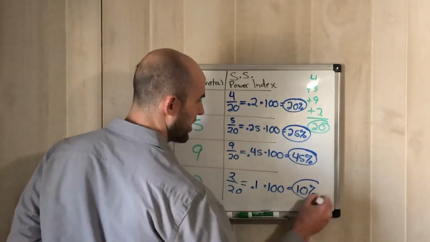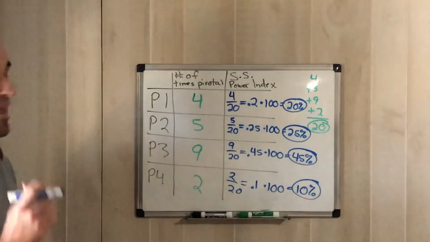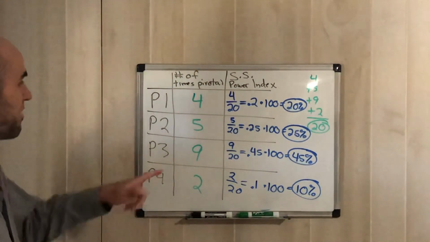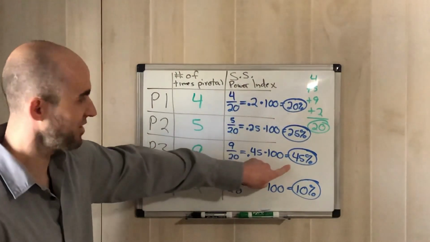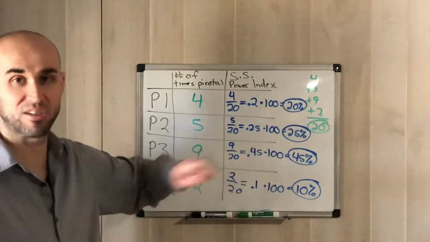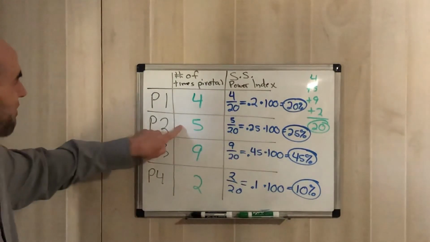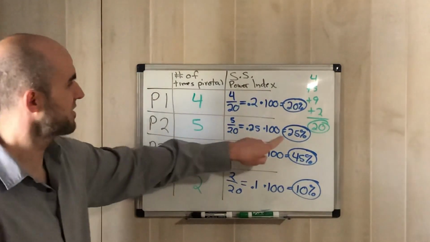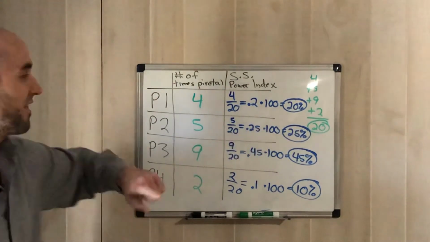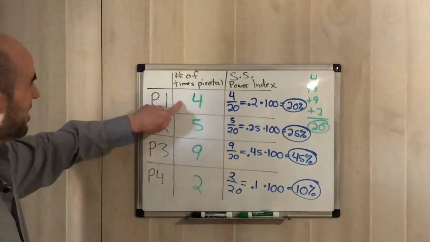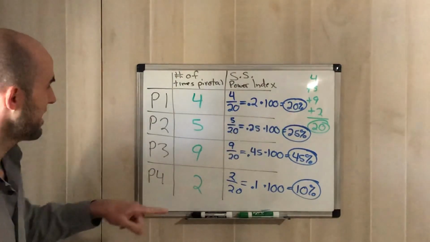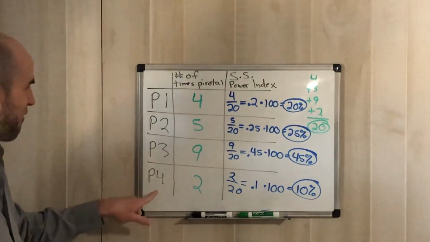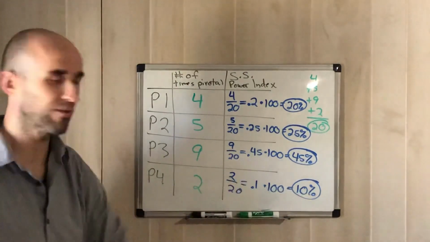And so when we look at the percentages, it all makes sense, because the most valuable player was player 3 with 9. He had the highest percent. He was pivotal 45% of the time. The next highest was 5, valuable 25% of the time. Then was 4, player 1. He was pivotal 20% of the time. And the least pivotal player was player 4. He was pivotal only 10% of the time.